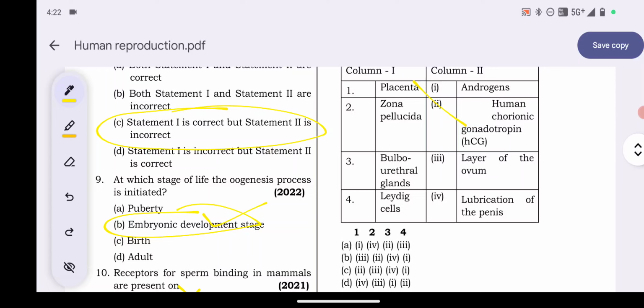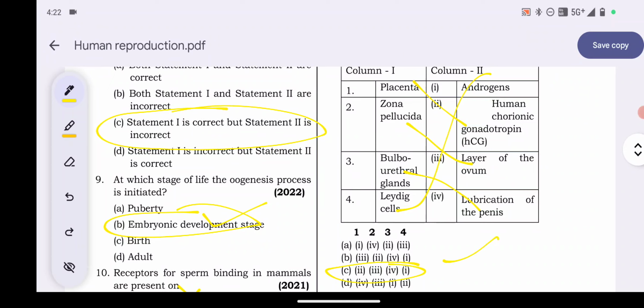Okay, second option, zona pellucida, it goes to layer of the ovum. Bulbourethral gland goes to lubrication of the penis, and Leydig cells, androgen. Okay, so according to this, option C is the answer.